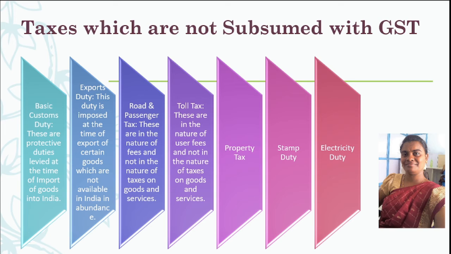An example for this is bus fare, train fare, etc. Toll tax: when the user uses the toll road, they have to pay toll fees, which are not in the nature of taxes on goods and services. And property tax, stamp duty, electricity duty. These taxes are not subsumed within the GST.